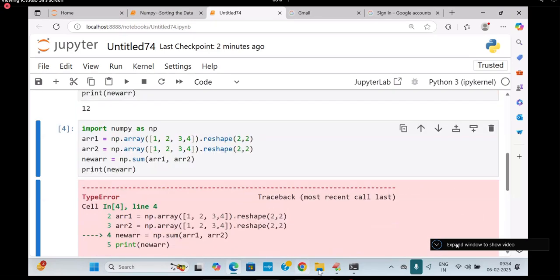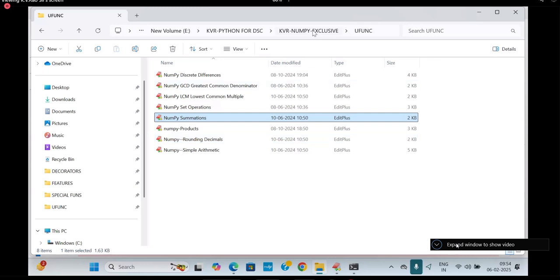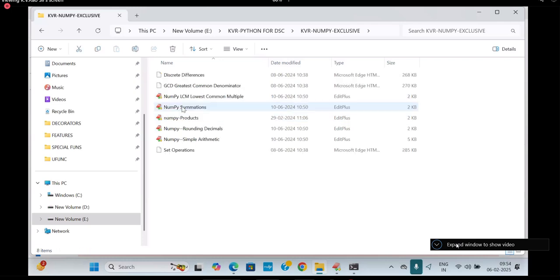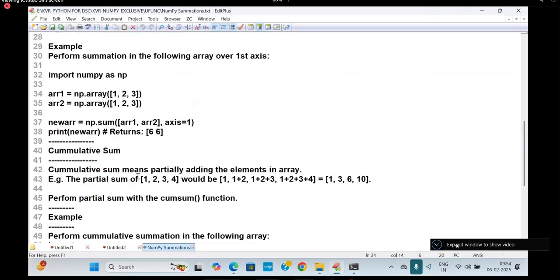If you go to this place, I'm trying to show you an example. I will look at it once. If you look at sum operations, in this case, sum of these values we are getting.